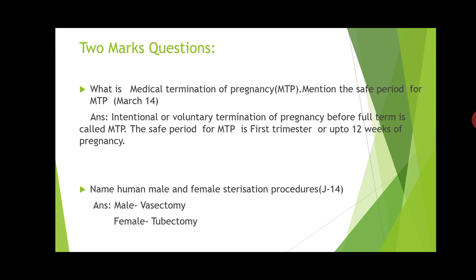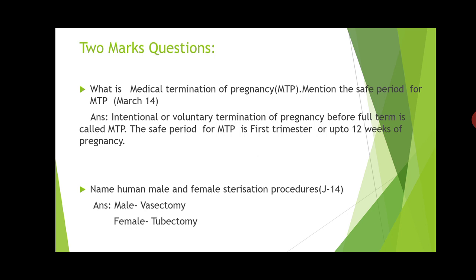In females it is called tubectomy. Why tubectomy? Because in females, if you want to stop having children, they cut the fallopian tube, which is also called the oviduct, and tie the respective ends.